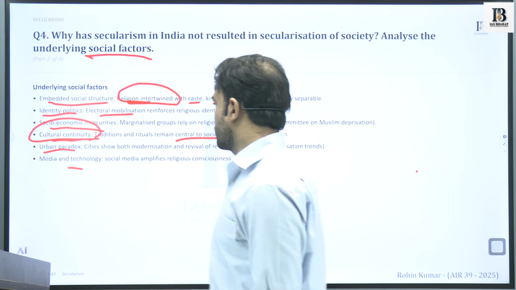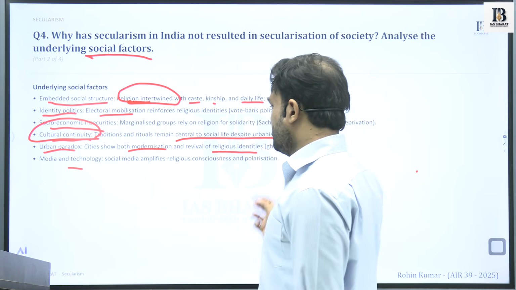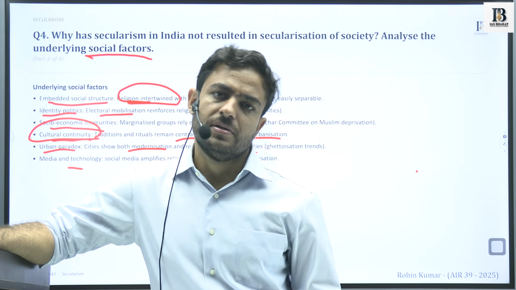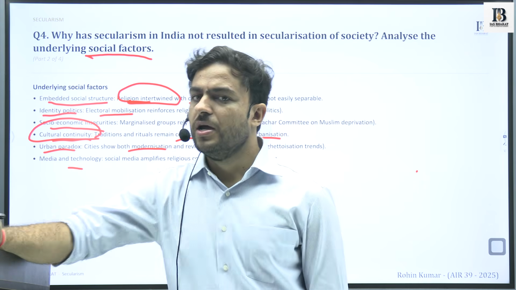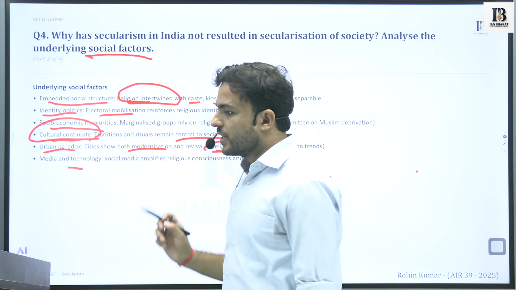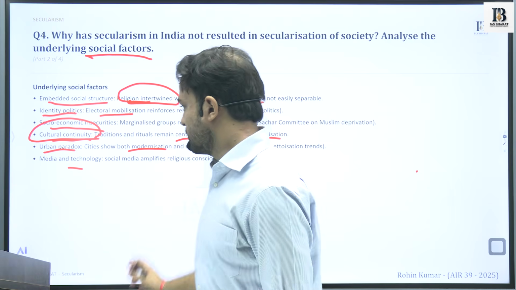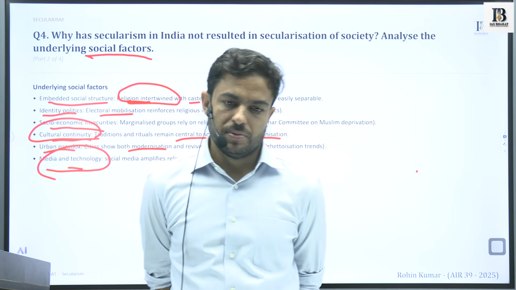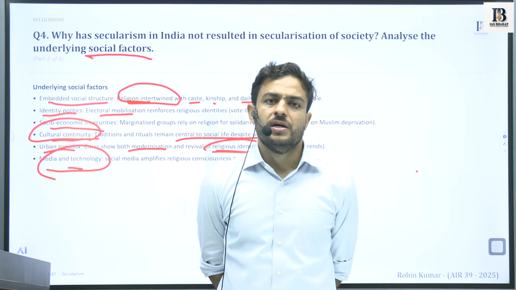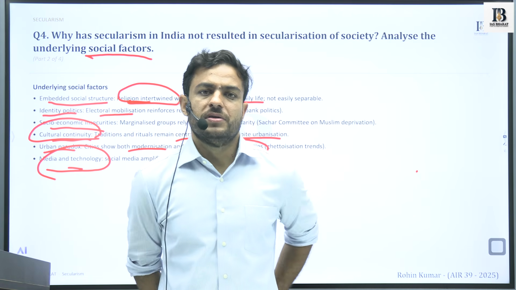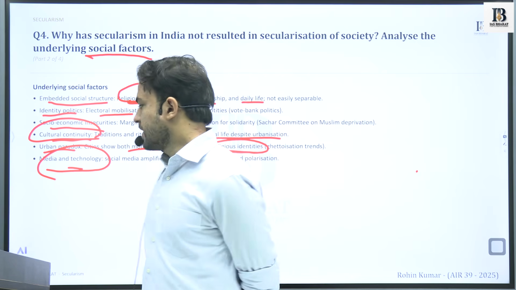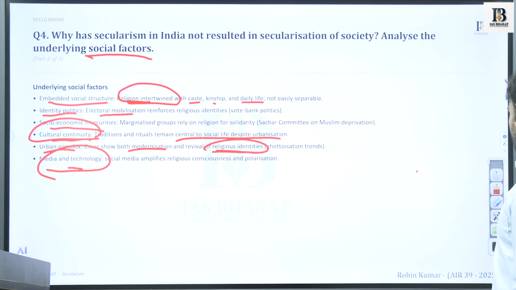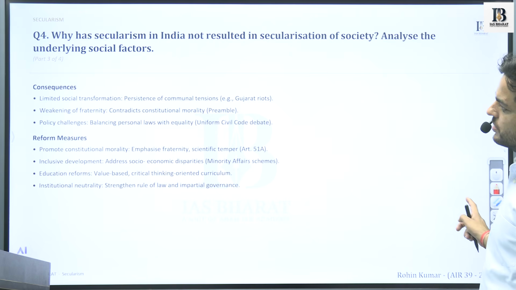Next is the urban paradox. So we see that in the current times, there is modernization taking place. Hand in hand, there are certain religious identities which are getting consolidated despite those changes. So it is because of this as well. Next, a more important aspect is the modern media and technology that have largely impacted the lives of the people, in that social media amplifies and polarizes different concepts.